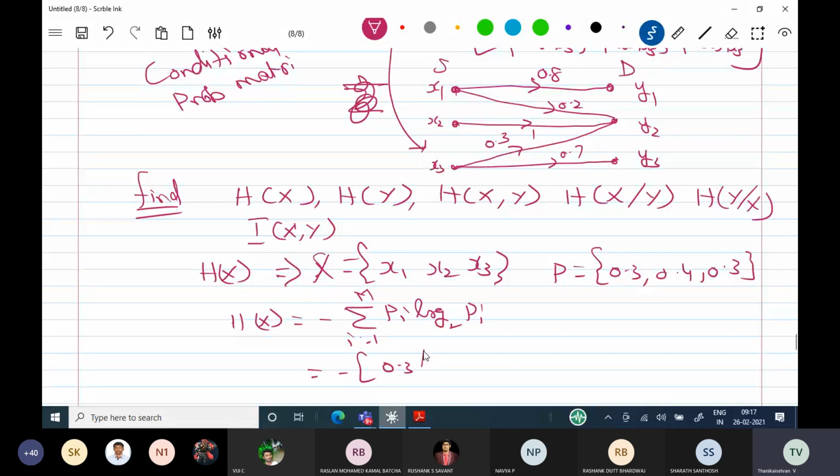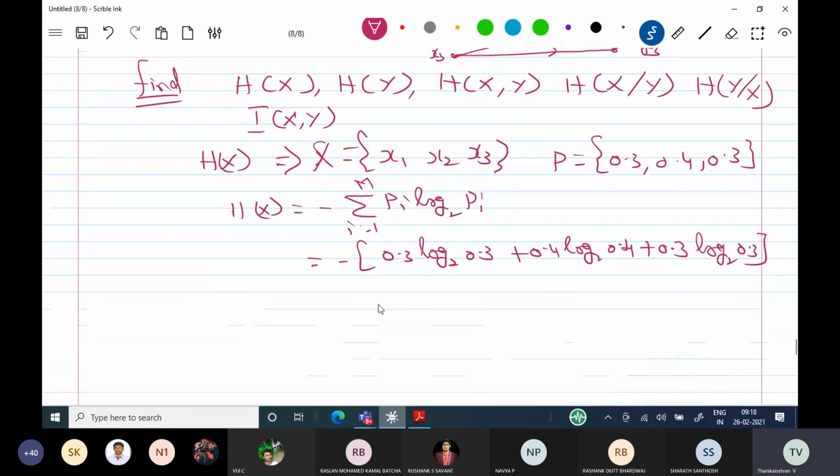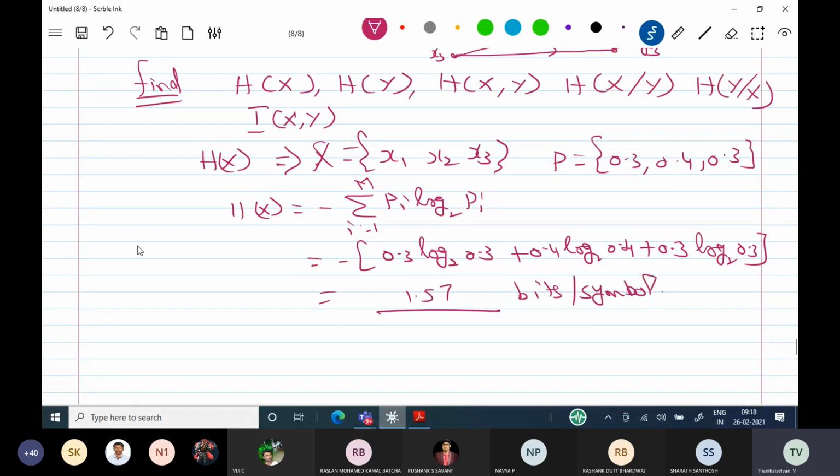Minus is outside: 0.3 log base 2 0.3 plus 0.4 log base 2 0.4 plus 0.3 log base 2 0.3. The answer is going to be 1.57 bits per symbol. This is the source entropy. Put the heading: source entropy.